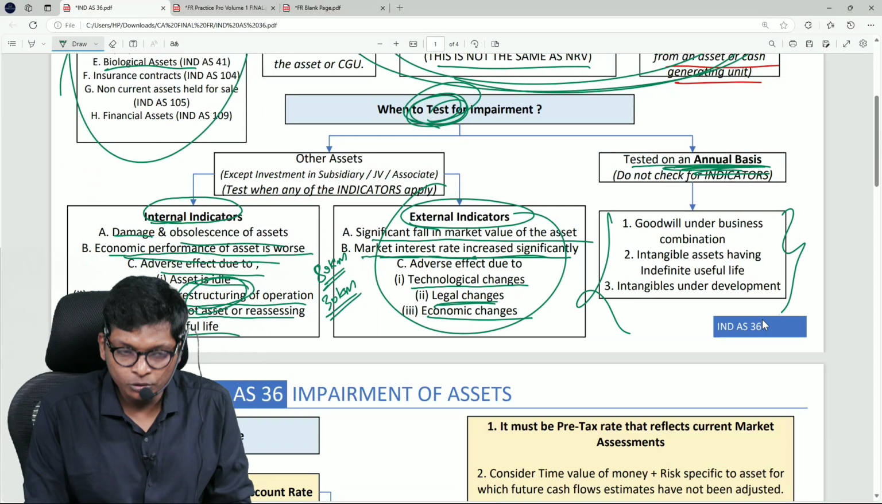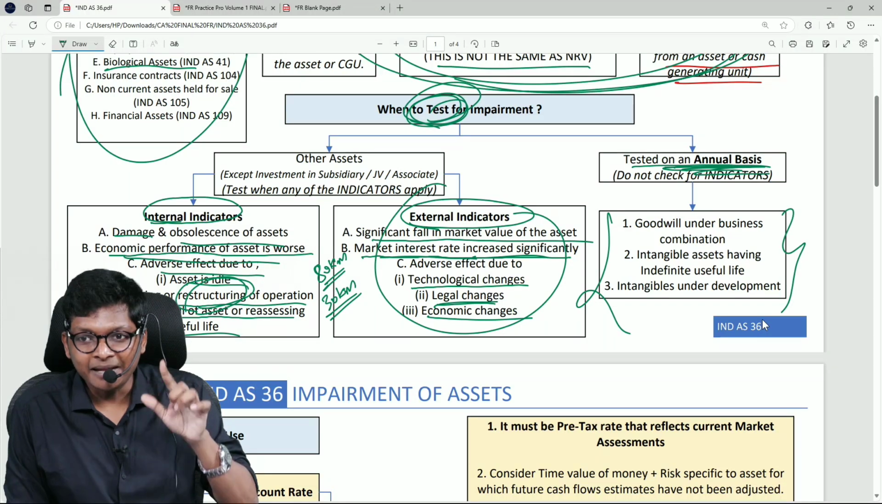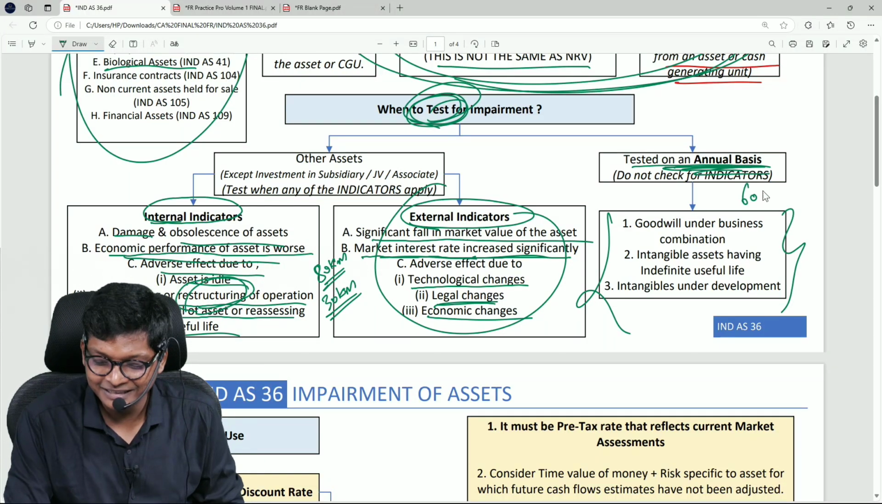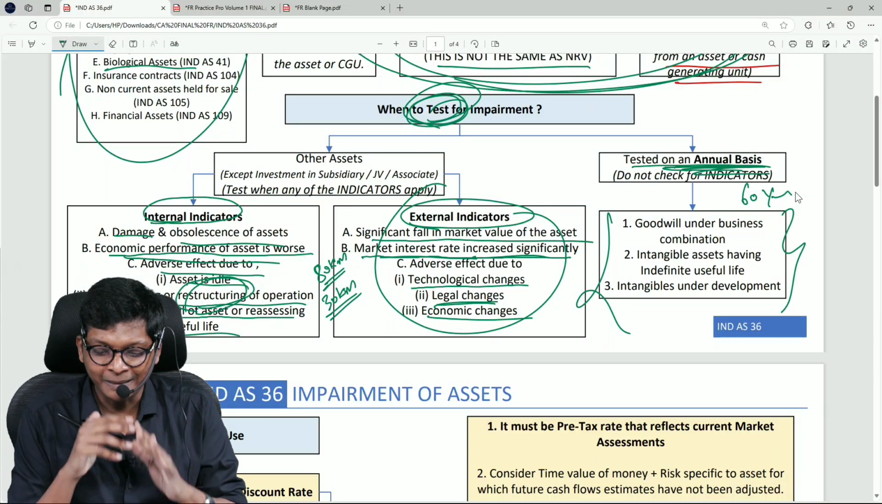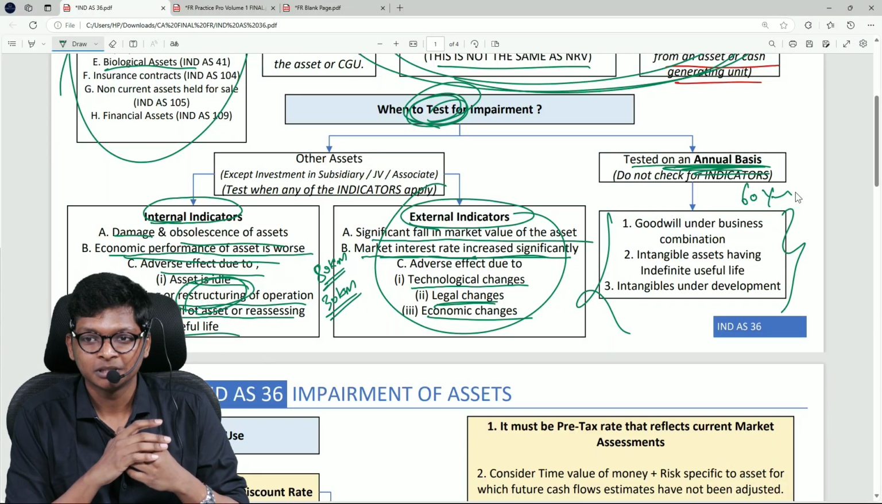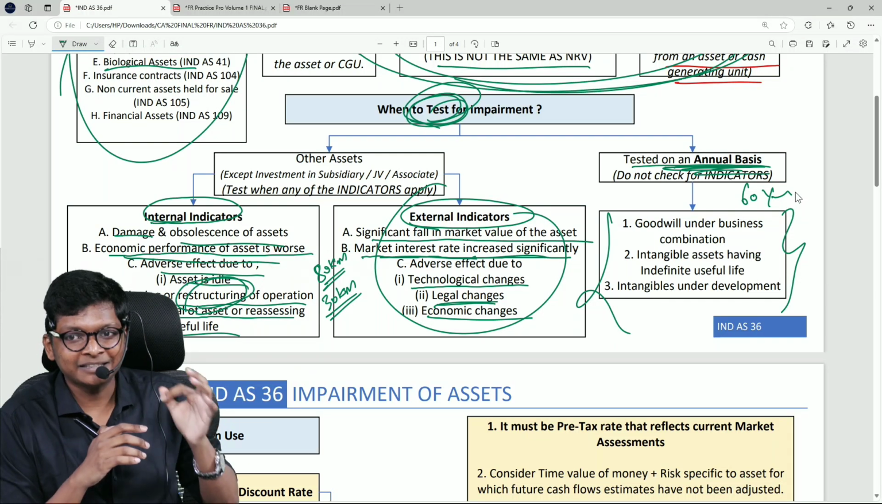In these 3 points alone, checking every year is mandatory. It is like a 60-year-old person who must take a blood test every year, mandatory. The standard mandates this for these 3 points, an MCQ. If these 3 points come, an impairment test every year is mandatory.